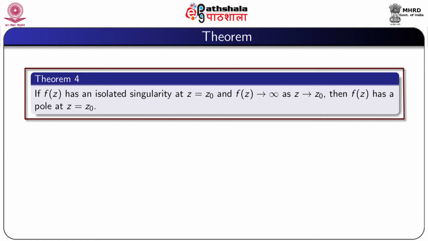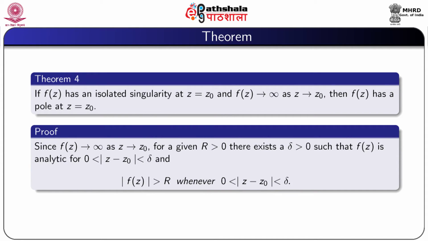Now, we prove another result. If f(z) has an isolated singularity at z equal to z0 and f(z) tends to infinity as z tends to z0, then f(z) has a pole at z equal to z0. Proof: since f(z) tends to infinity as z tends to z0, for a given r greater than 0, there exists a positive delta such that f(z) is analytic for 0 less than mod z minus z0 less than delta, and mod f(z) greater than r whenever 0 less than mod z minus z0 less than delta.